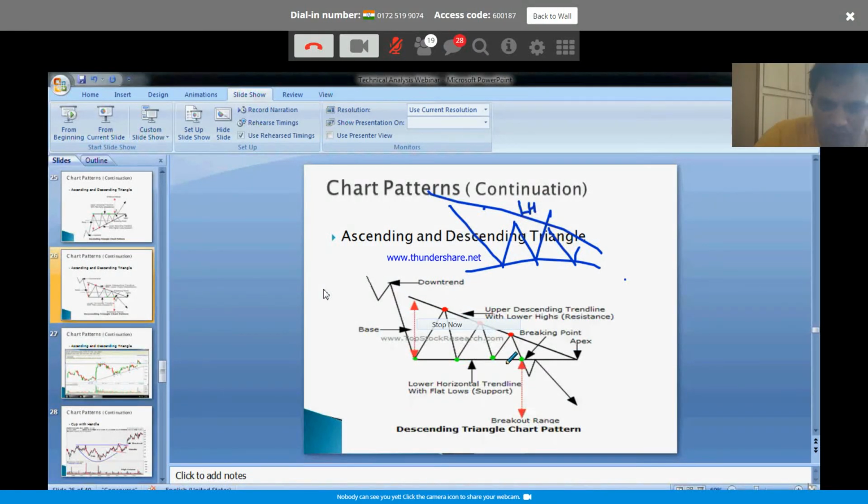So eventually, it will gather enough energy. It will break down, eventually after some time. So we look for an entry here to go short. Again, the previous trend is down. We are anticipating it. The moment it breaks down, it continues. So this is a descending triangle. Earlier, ascending triangle. This is a descending triangle.